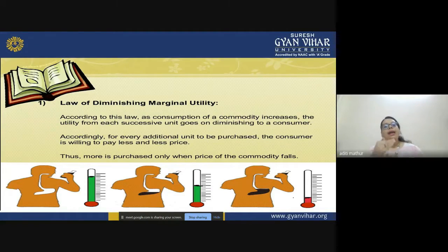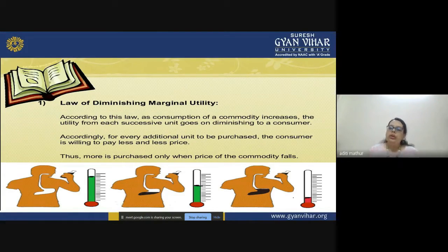Accordingly, for every additional unit to be purchased, the consumer is willing to pay less and less price, right? Why? Because he's not getting that satisfaction, he's not happy, so he will not like to buy more, or will not like to pay accordingly. You generally don't pay for services which do not satisfy you. The same reason, right?